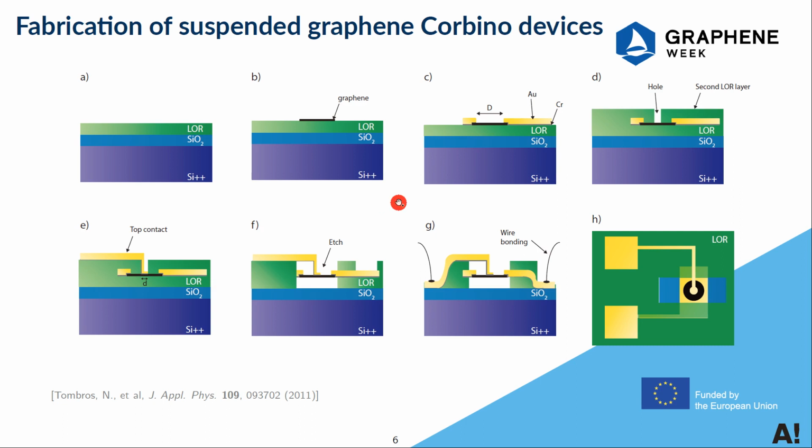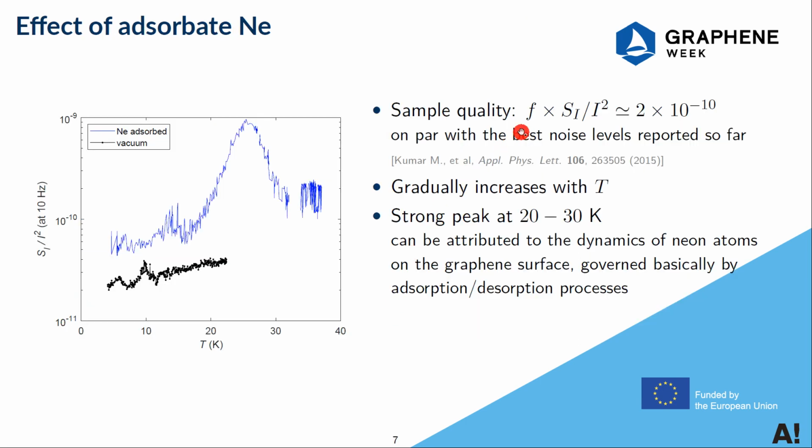These schematics show how samples are fabricated. Graphene is exfoliated on resist, and the Corbino shape is defined by evaporated gold electrodes, and the graphene is suspended by selective etching of the resist. And our sample is of good quality.